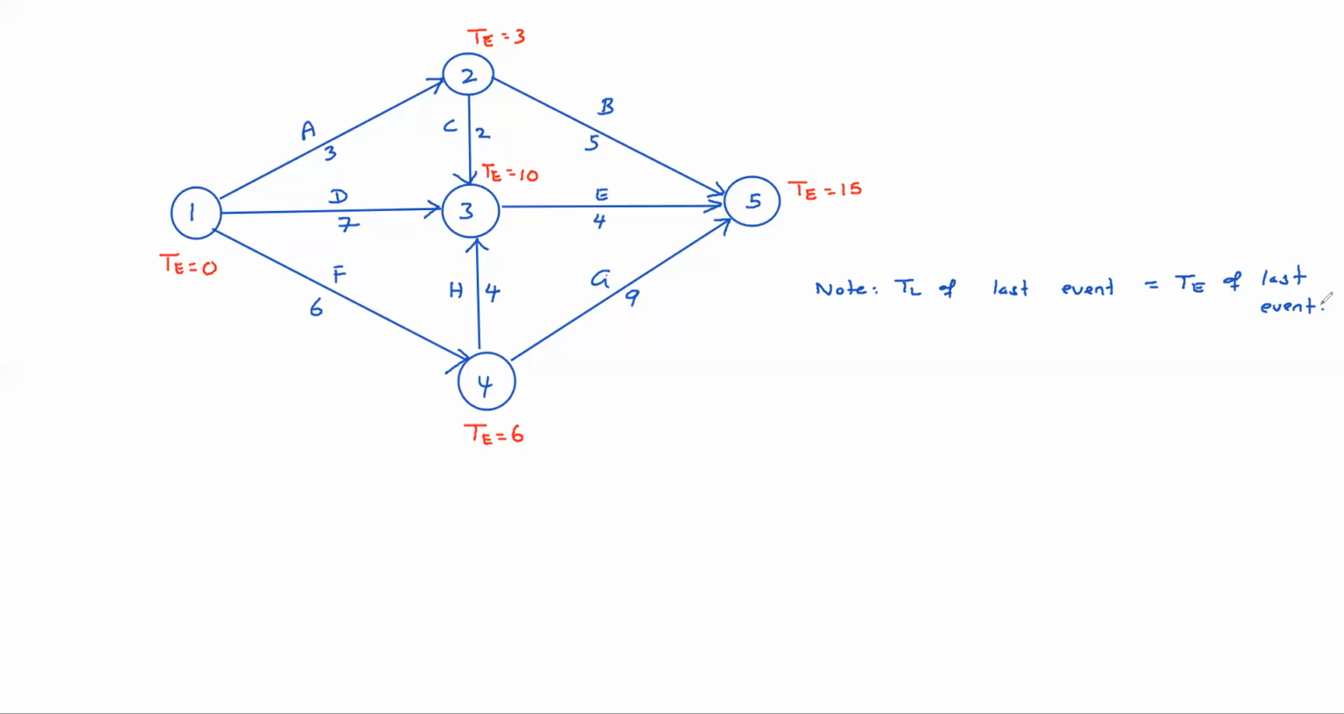Starting event: T is 0, of course TL also will be 0. So for the last event, T and TL will be the same. Okay. Write like this. For the last event, TL equals TE only. For the first event, TL and TE both will be 0. For the last event, TL and TE equal the duration of the project actually.